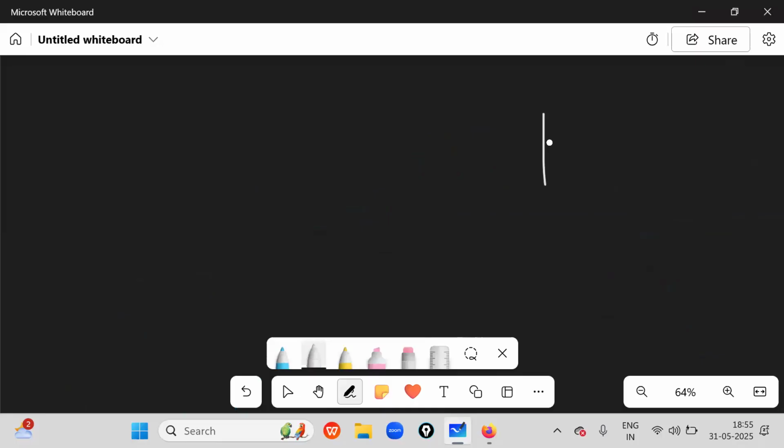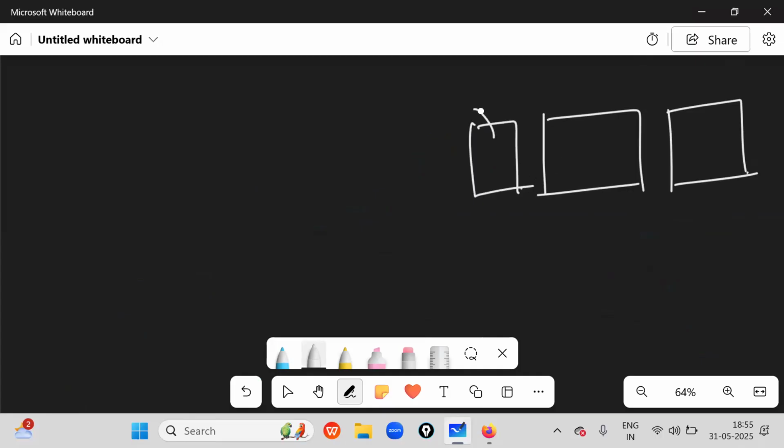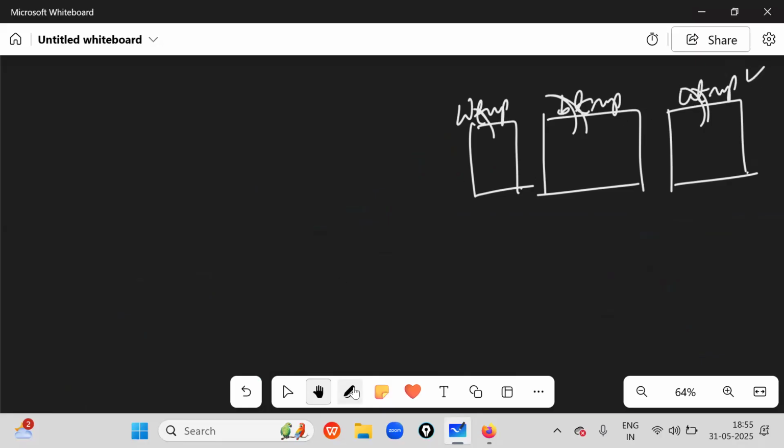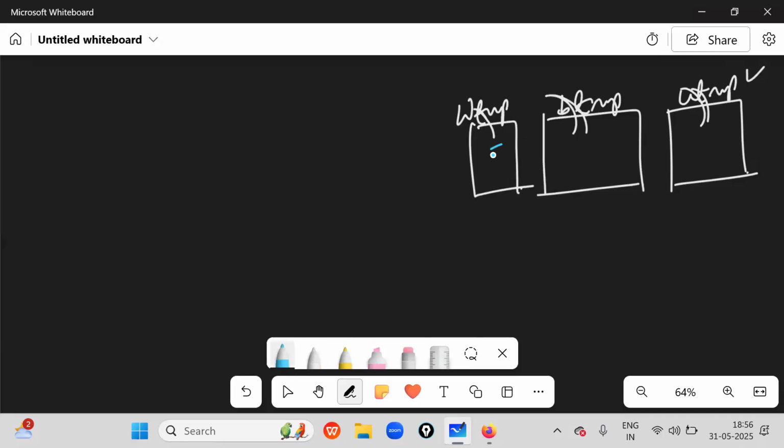So like that, boss, observe carefully. These are all three binary files. They contain some information like WTMP and something called BTMP and something called UTMP. These are all binary files which contain the user actions, user information.